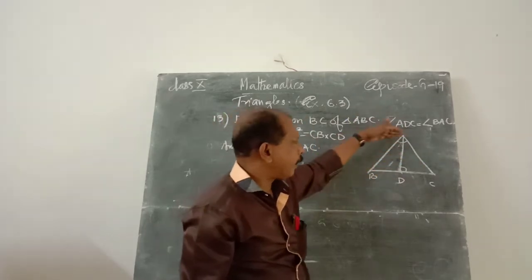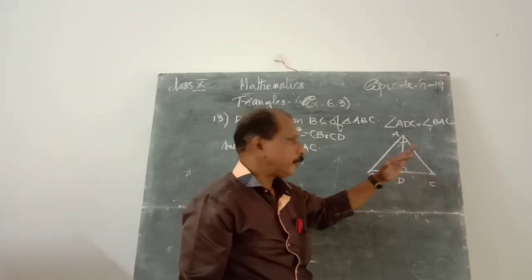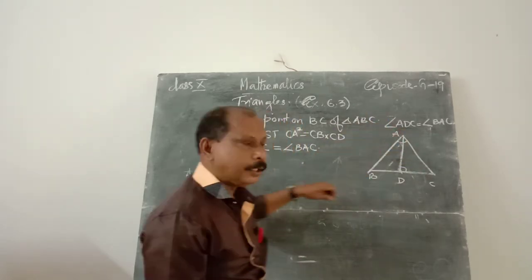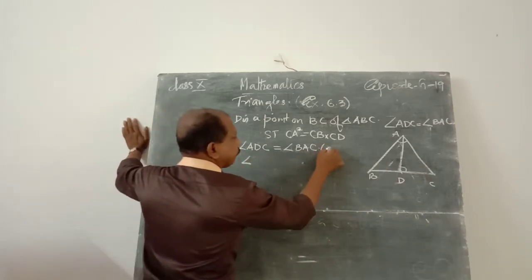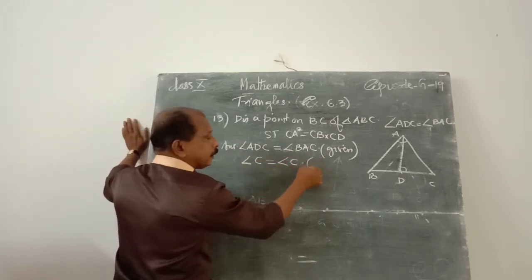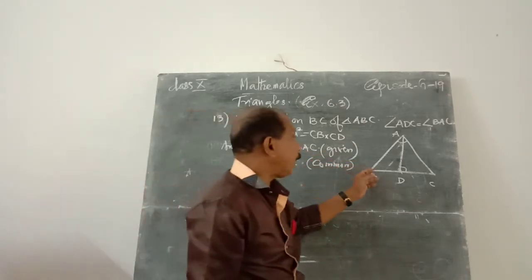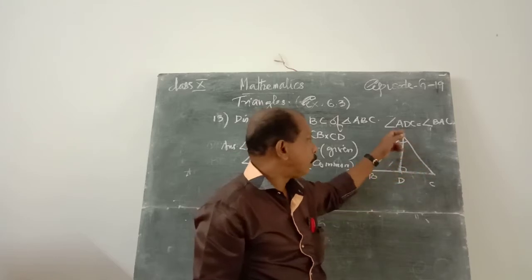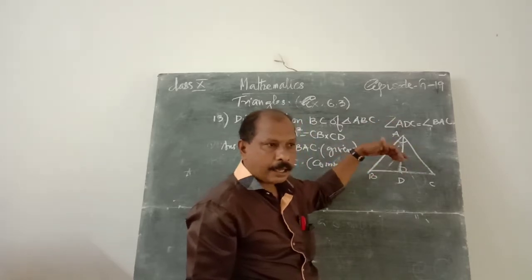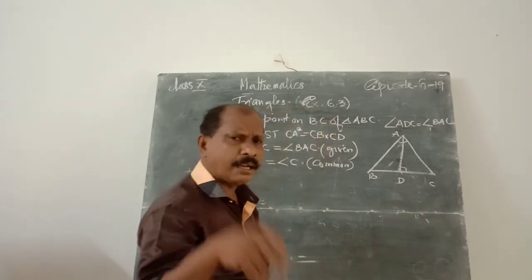That means for triangle ABC and ADC, the common angle is C. Therefore, write as that is given. Angle C is equal to angle C. What is the reason? Common. That means the angle ABC of the first triangle is equal to angle ADC of the second triangle, and the angle C of the first triangle is equal to angle C of the second triangle. That is angle criteria. Therefore, the third angle is always equal.